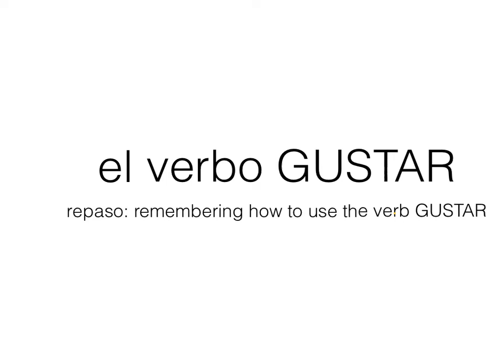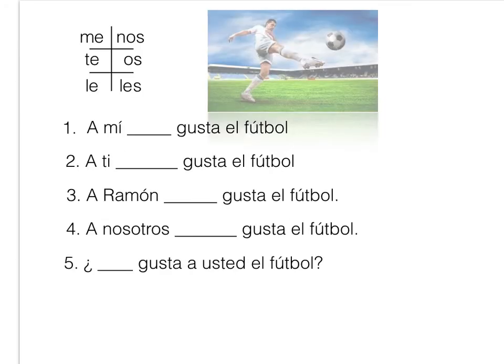El verbo gustar. Repaso, review on how to remember how to use the verb gustar, the verb to like. In Spanish, the verb gustar has a different word order, different syntax. So we have the verb, it says here gusta, and what the difference is that it says soccer gives me pleasure. It gives pleasure. This gives me pleasure. So I receive the action.